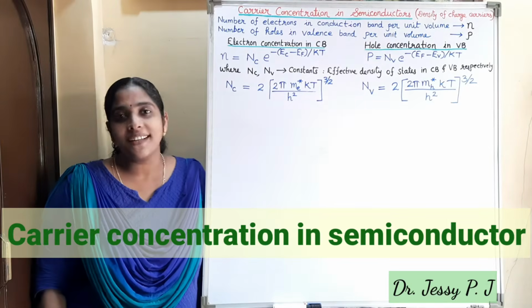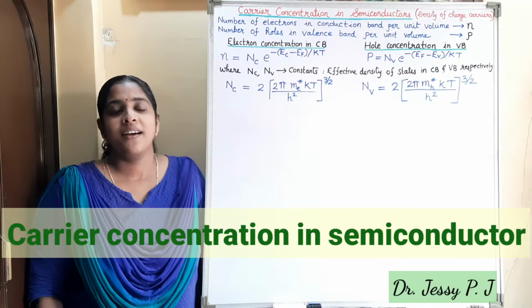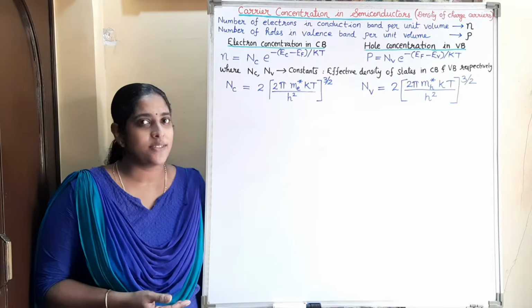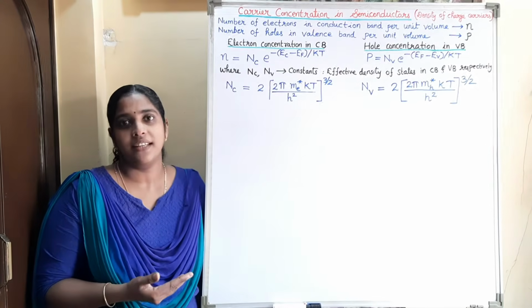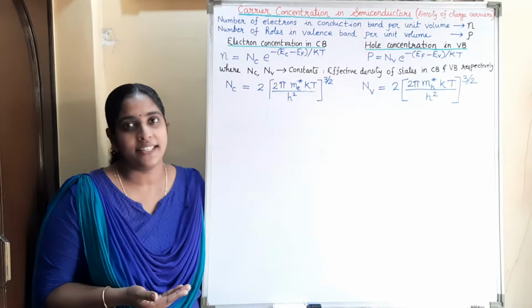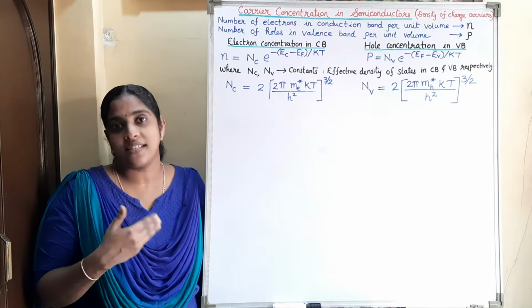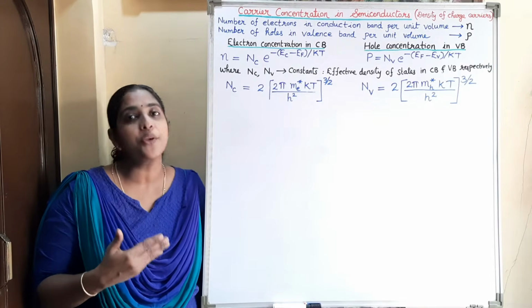Hi all, today we will discuss carrier concentration in semiconductors. What are the charge carriers in semiconductors? Electrons and holes. In an intrinsic semiconductor, if the temperature is increased, covalent bonds are broken and electron-hole pairs are generated. The concentration of these charge carriers means the number of charge carriers per unit volume.